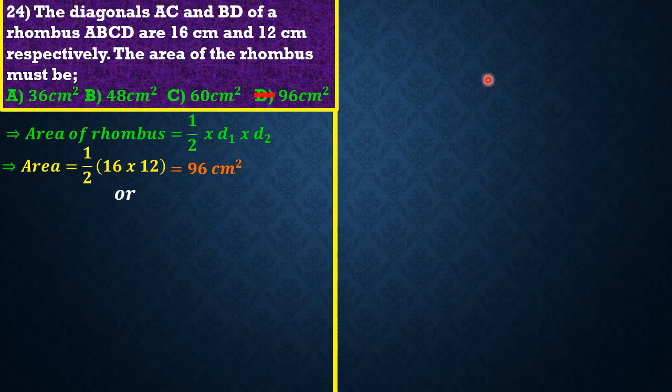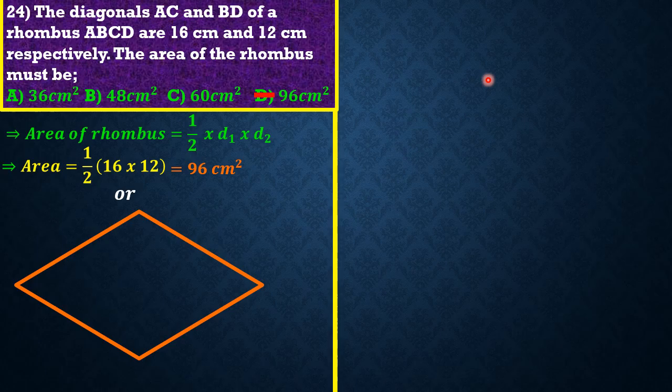The next method is to sketch the rhombus and see what happens. This is a rhombus. This diagonal is what the question has given, and this is the other one that the equation has given. We have two diagonals, and you can see they are not the same, so their lengths are not the same either.